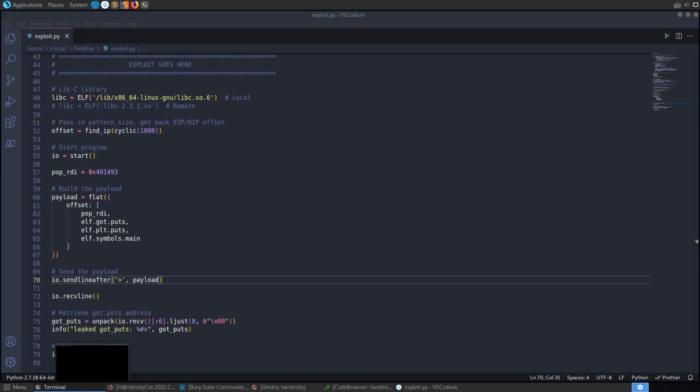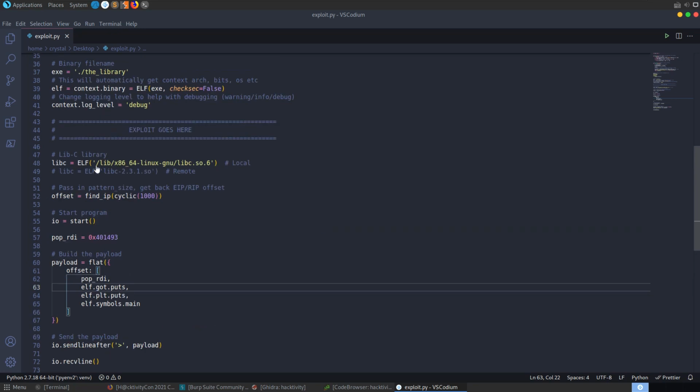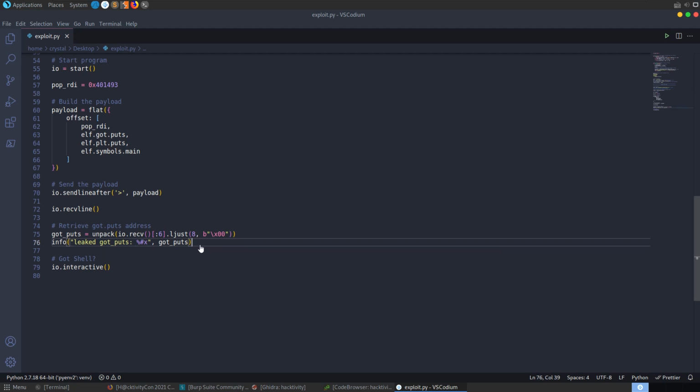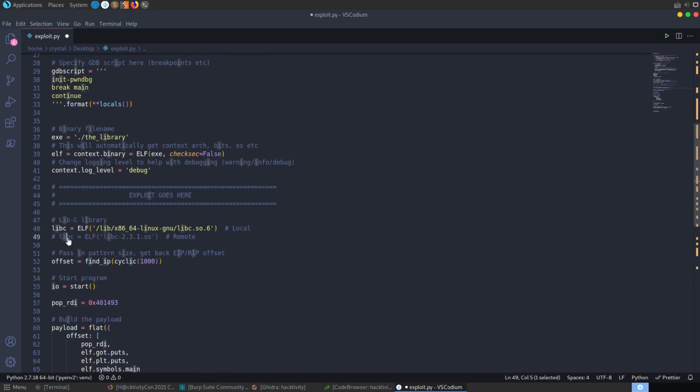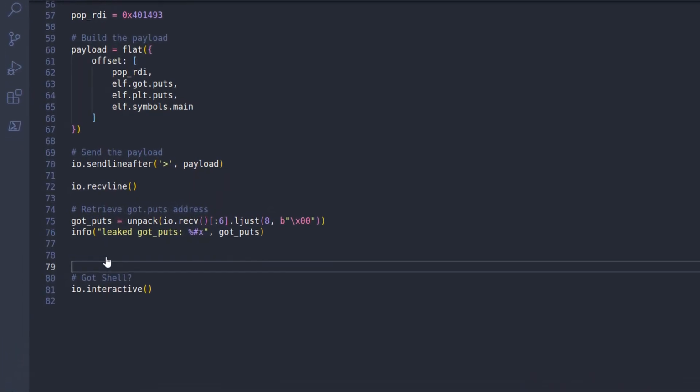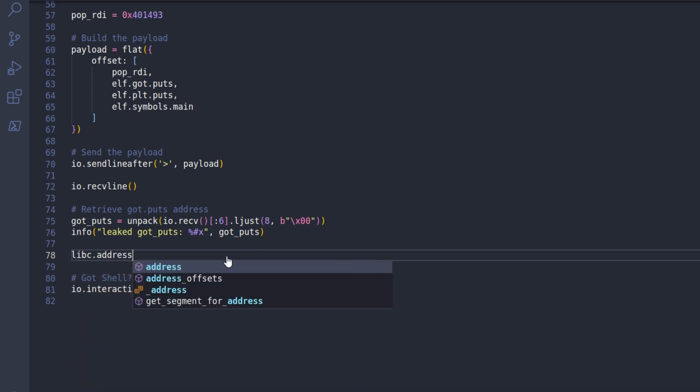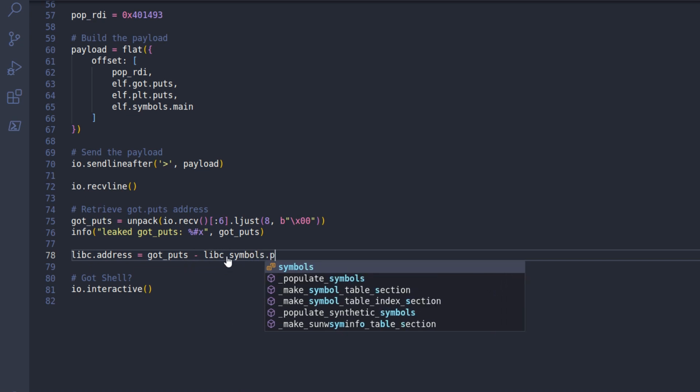What we can do also here, which I think is pretty cool, because we've defined the libc binary here and we've just found out what the address is, we can go ahead and update that so that it'll be mapped to all the functions. And this means that if we're doing things remotely, we can just swap the libc file that's being used, and it'll update everything automatically. So we've leaked out the got_puts address here. What we're going to say is libc.address is equal to got_puts minus the libc.symbols.puts.